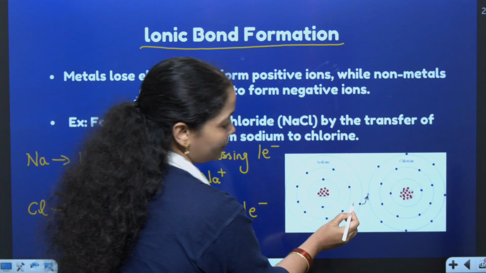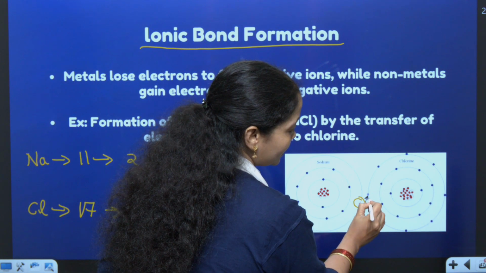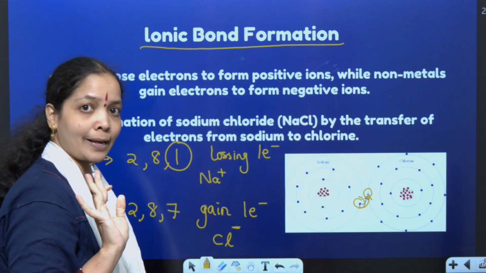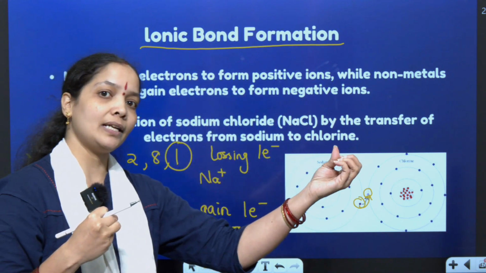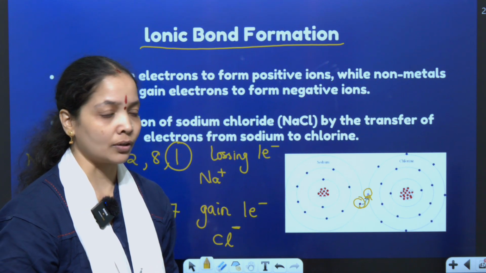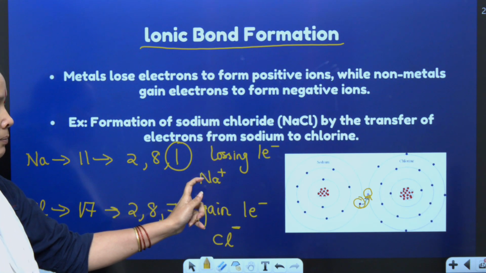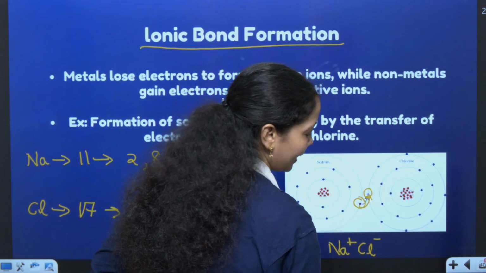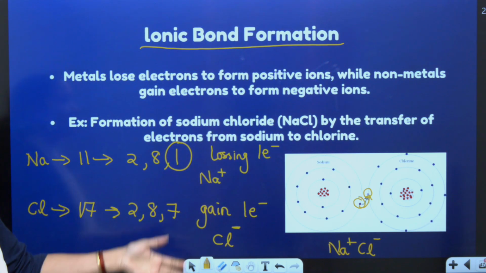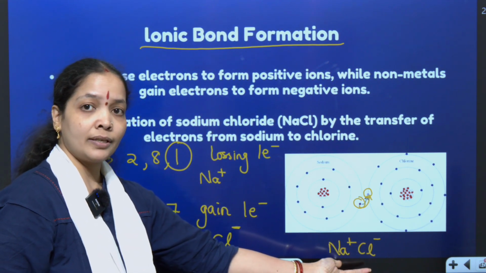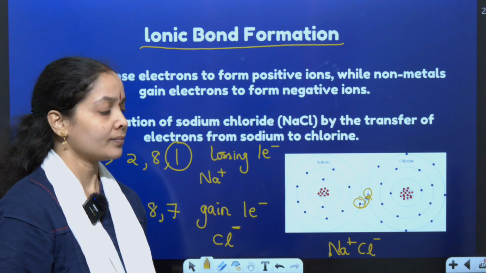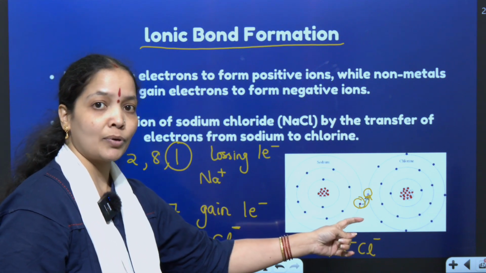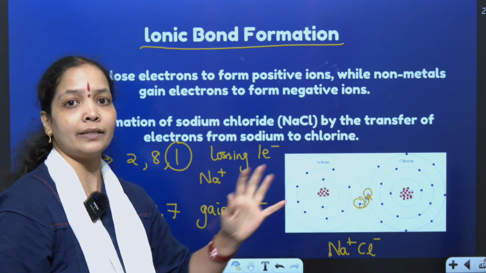So this one electron which was with sodium is transferred to chlorine in order to make the outermost orbit completely stable. That means sodium is giving away one electron, chlorine is gaining one electron. One electron lost by sodium makes it Na+, and one electron gained by chlorine makes Cl-. So the ionic bond formed here is between Na+ and Cl-. We call them radicals, sodium radical and chlorine radical. Na is becoming a positive cation and chlorine is becoming a negative anion.